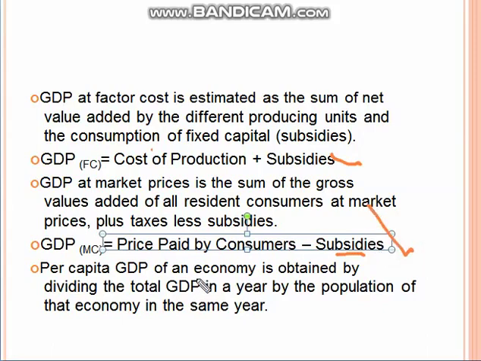subsidies. Per capita GDP of an economy is obtained by dividing the total GDP in a year by the population of the economy in the same year. Suppose India has a 10 lakh GDP, so divide by the population of 130 crore; per state it would be 20 crore, 25 crore. So that is the basic formula.